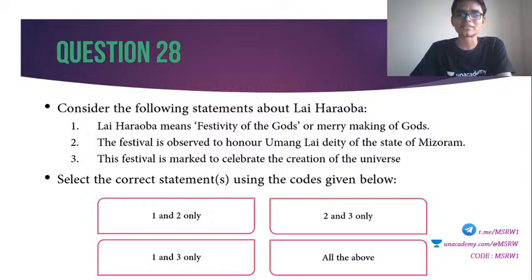Consider the following statements about Lai Haraoba. 1. Lai Haraoba means festival of gods or merrymaking of gods. 2. The festival is observed to honor Umang Lai deity of state of Mizoram. 3. The festival marked to celebrate the creation of the universe. Select the correct statements using the codes given below. 28th question. You have about 20 seconds to answer this.